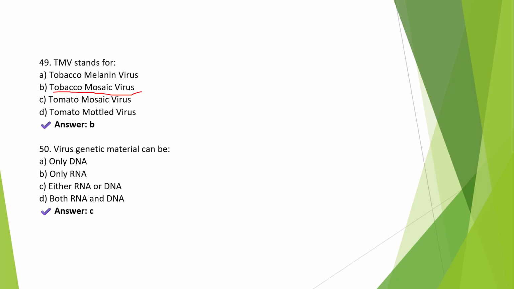Question number 50. Virus genetic material can be either RNA or DNA. They have either DNA or RNA as their genetic material, never both. For example, TMV, tobacco mosaic virus, and HIV have RNA as the genetic material, while herpes virus and bacteriophages have DNA. This is a key distinction from all living cells.